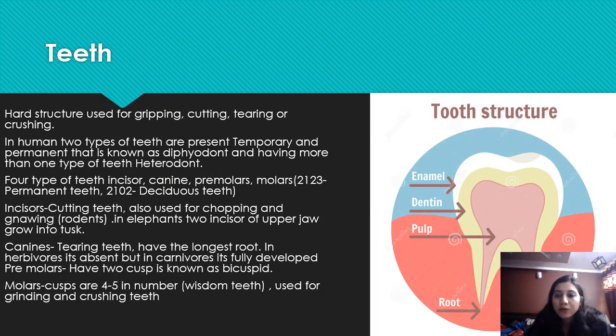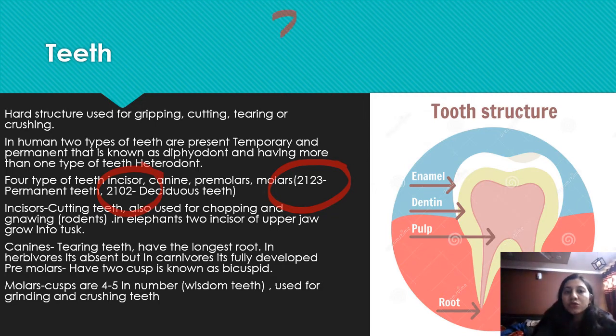Now let's talk about our teeth. In human beings we have 2 sets of teeth. One is temporary, the second one is permanent. Temporary teeth are deciduous teeth, or you can say milk teeth. And here is the formula of teeth: 2123 for the permanent and 2102 for deciduous, or milk teeth. Now this 2, 1, 2, 3 is the permanent one.